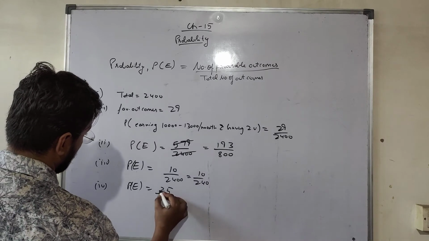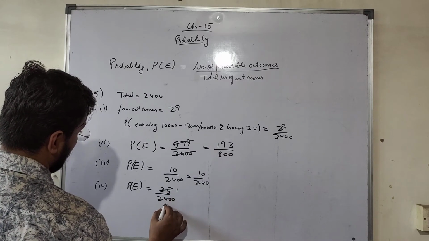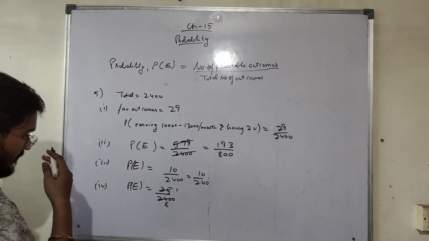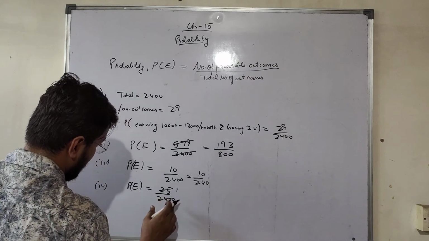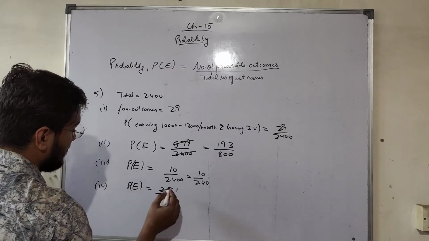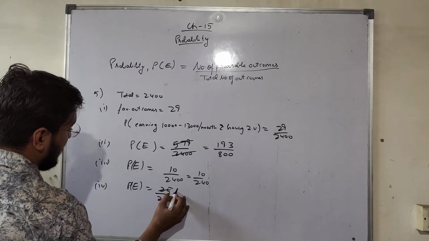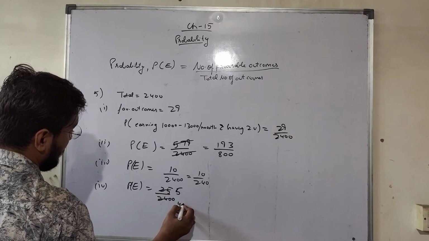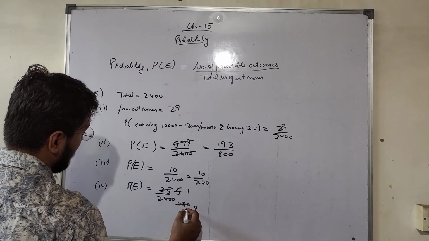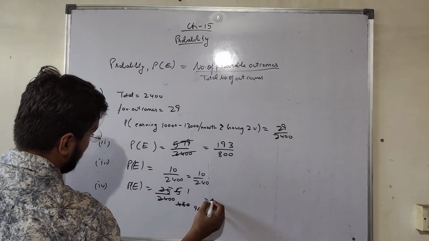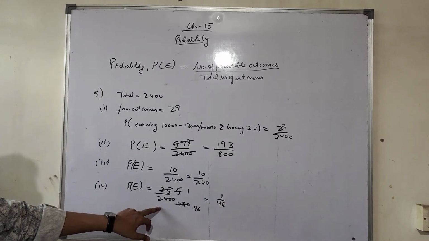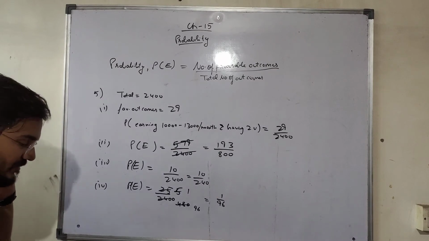Okay, cancel it with the table of 5. 5 5 times 25, so 1 upon 96.